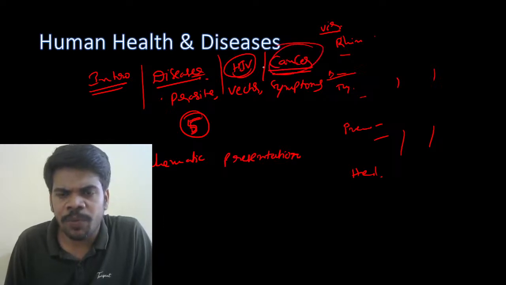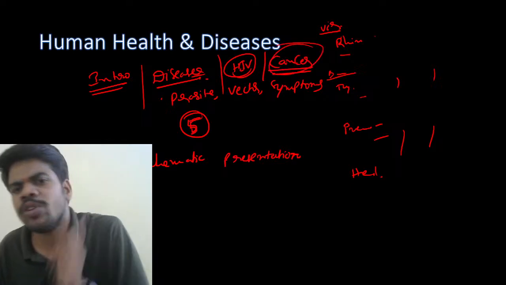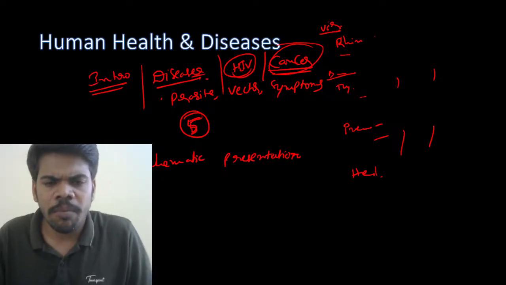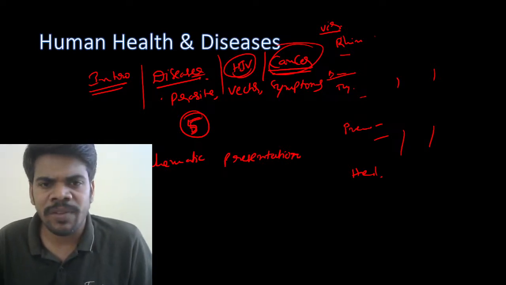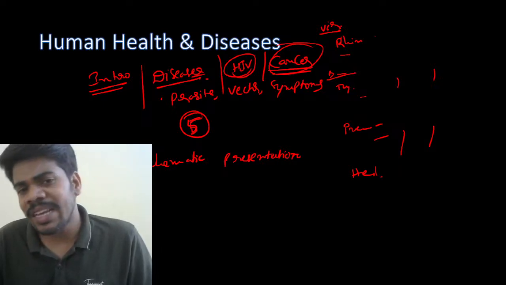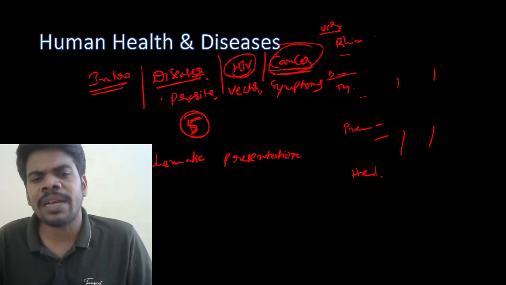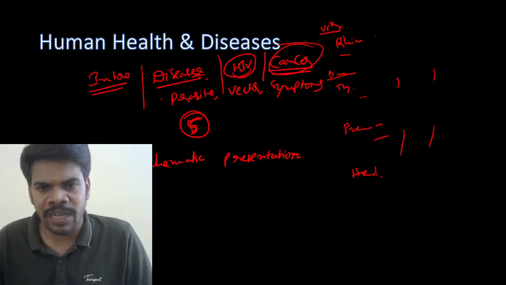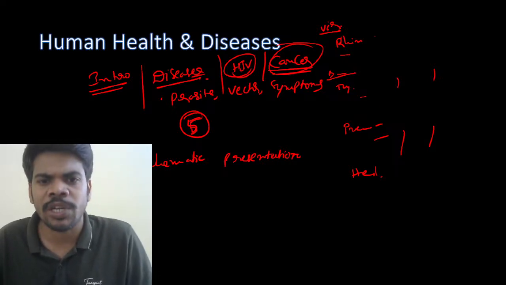Very very important. Repetitively they are going to ask at least one question from cancer. What are the questions from cancer? The major important one is the difference between benign tumor and malignant tumor. If they ask cancer cell characters or malignant characters, you can write uncontrolled cell division, no contact inhibition, like that.